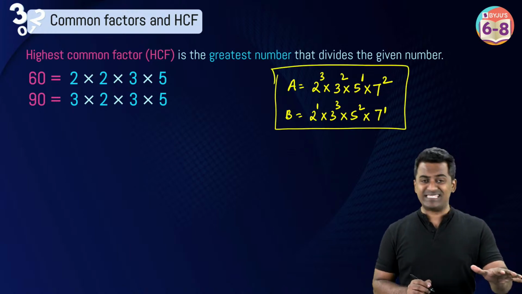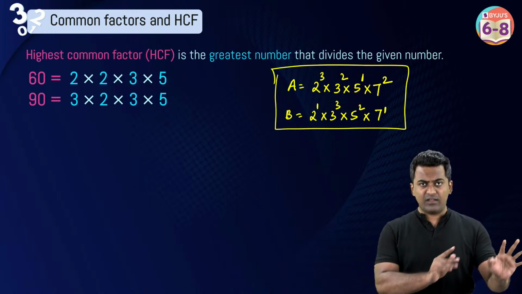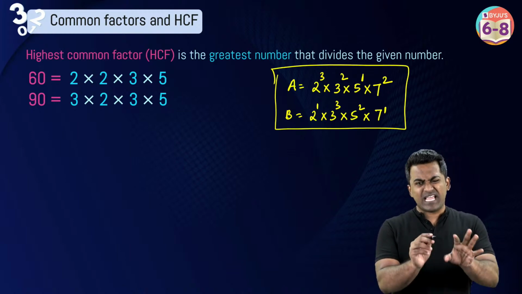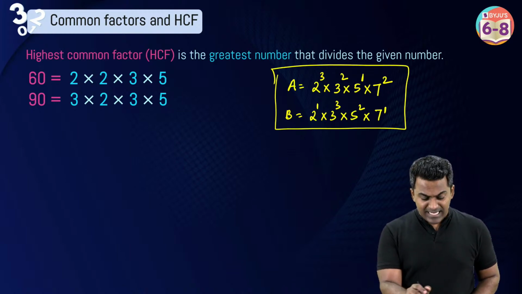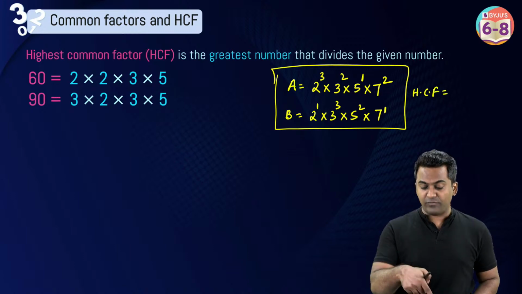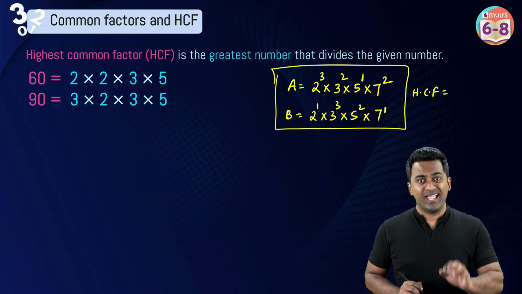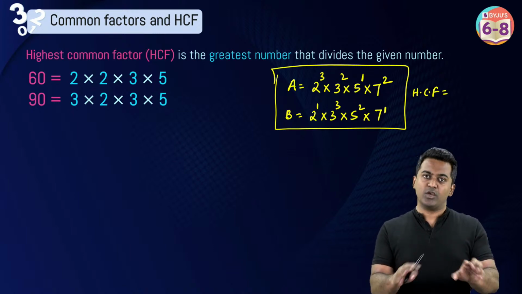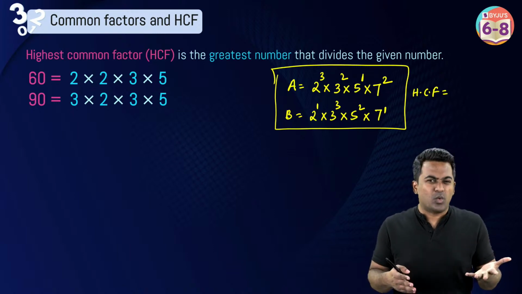Now don't look at the examples that you have here, 60 and 90. Focus on the examples that I have given you here. So A, after prime factorization, you get this, and B, after prime factorization, you get this. I want the HCF of A and B. Please focus, because if you understand this, you've understood today's session, because we've come a long way.